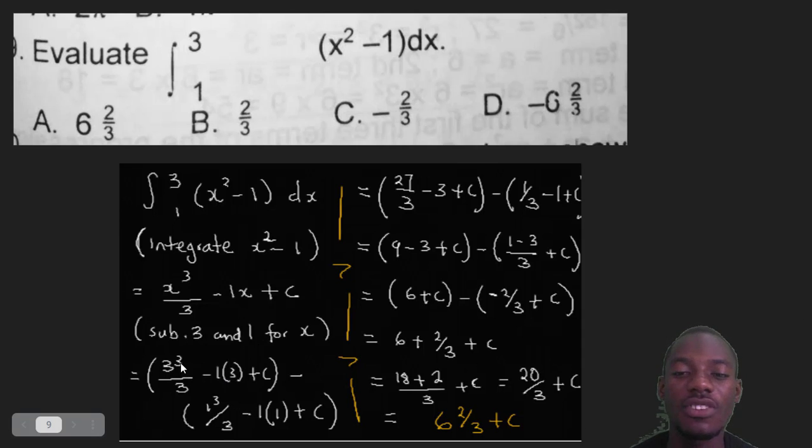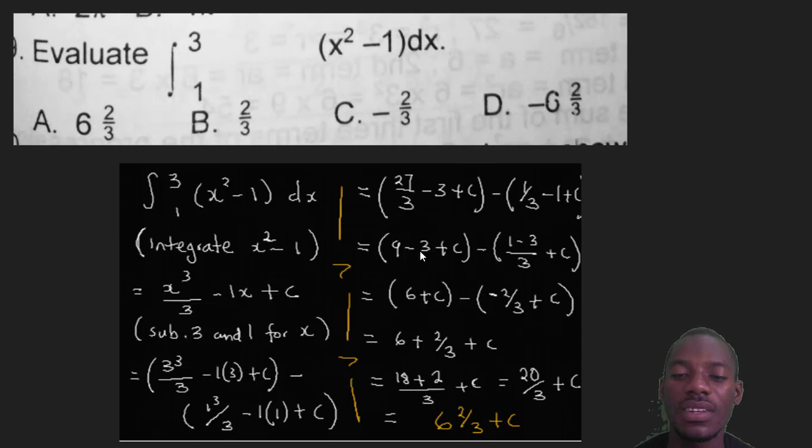So that will give me 3 to the power 3 is 27 divided by 3 minus 1 times 3 is 3 plus c, minus 1 to the power 3 is 1 over 3 minus 1 times 1 is 1 plus c, and that's what I have here. Then 27 divided by 3 is 9 minus 3 plus c minus bracket 1 over 3 minus 1 is, actually you'll find the LCM, that's 3. 3 divided 3 is 1. 1 times 1 is 1. Then 1 below 1 divide 3 is 3. 3 times 1 is 3. 1 minus 3 over 3 plus c, and that's what I have here.